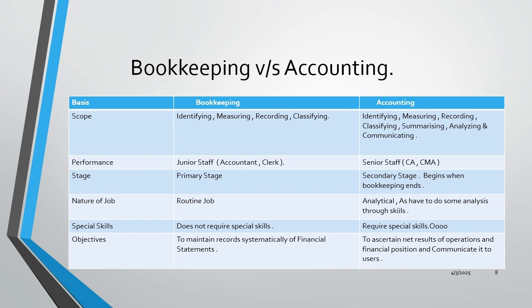The nature of job in bookkeeping is routine, and in accounting it is analytical, as we have to do some analysis through skills. Special skills are not required in bookkeeping, but in accounting some special skills are required. The objective of bookkeeping is to maintain records systematically of financial transactions, and the objective of accounting is to ascertain the net result of operations and financial position and communicate it to users.